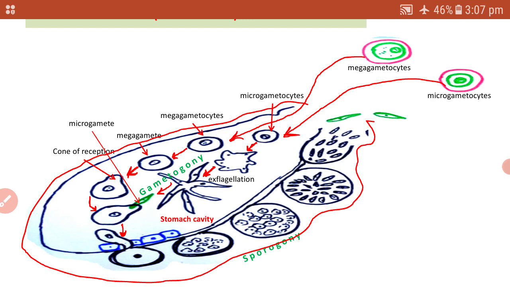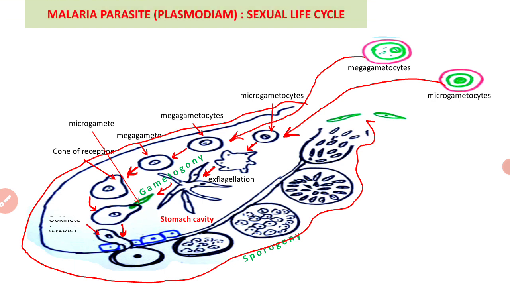The zygotes are then attached to the stomach wall, and afterward embedded into the stomach wall, and up to this time the first stage of the sexual cycle, which is called gametogony, is completed.